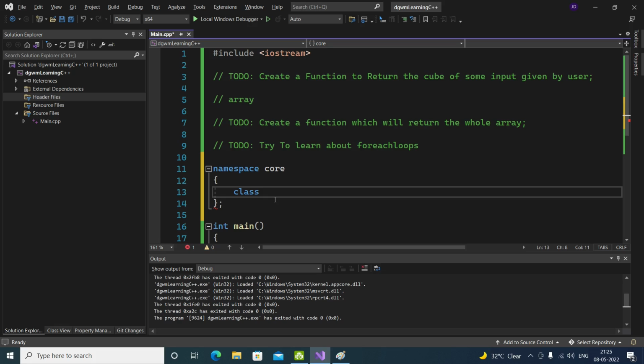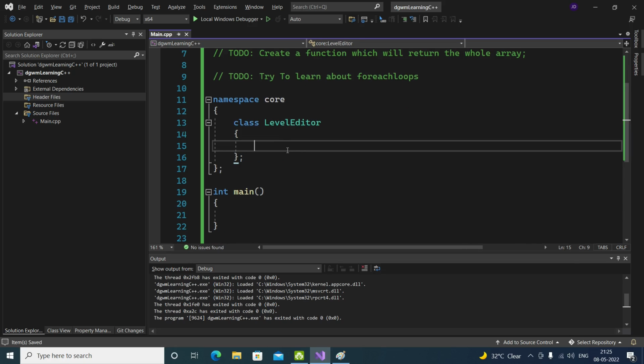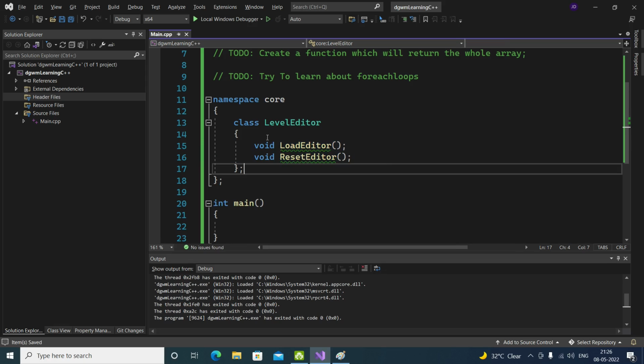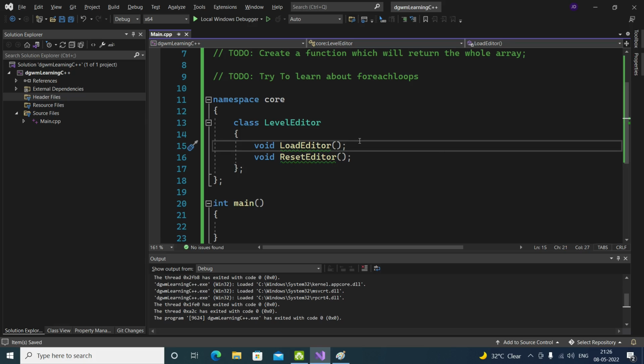So here's the class. We can name it like a basic class, like level editor, something like that. Level editor class, and inside the level editor class there is a void function. Void function is load editor, and there's one more function which is save editor, or just reset editor, something like that. So we have two functions, reset editor and load editor.